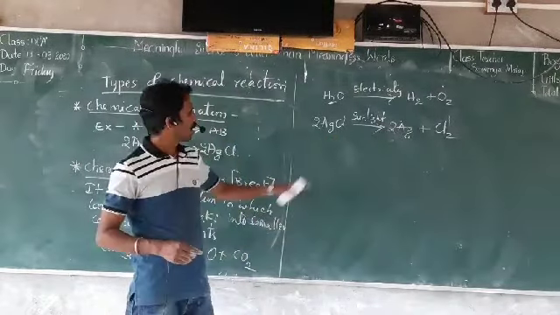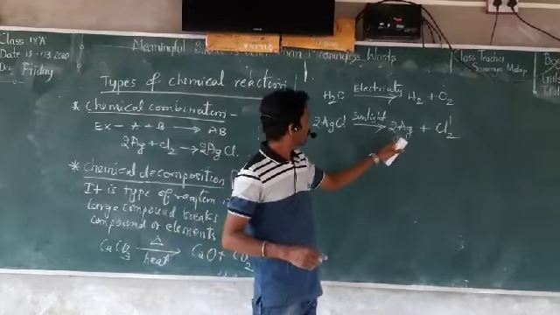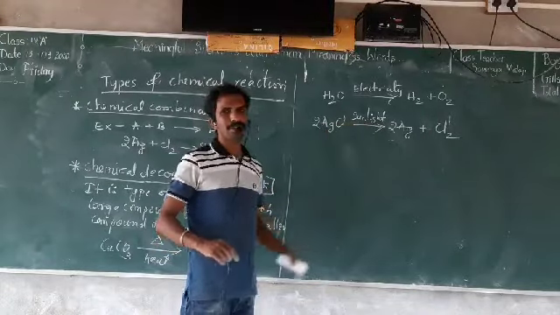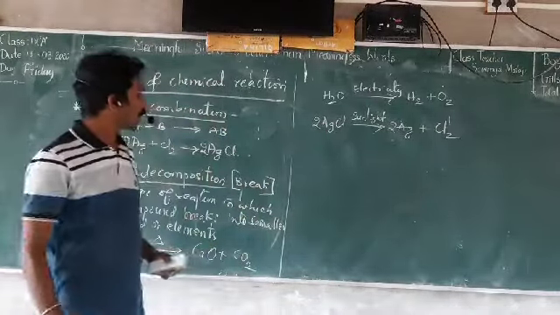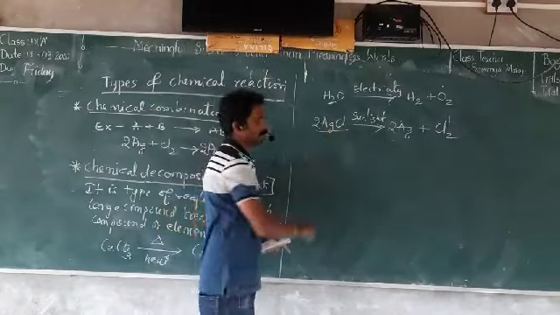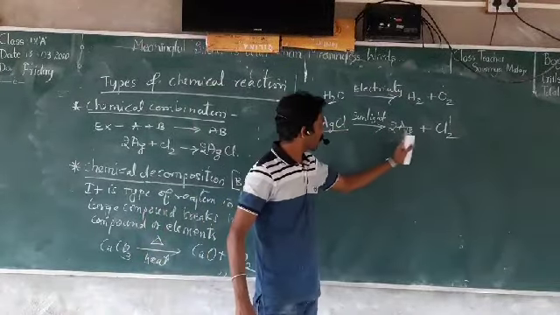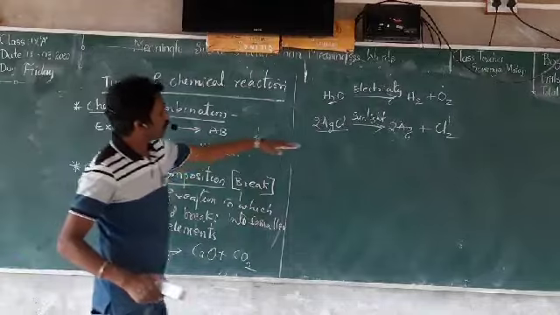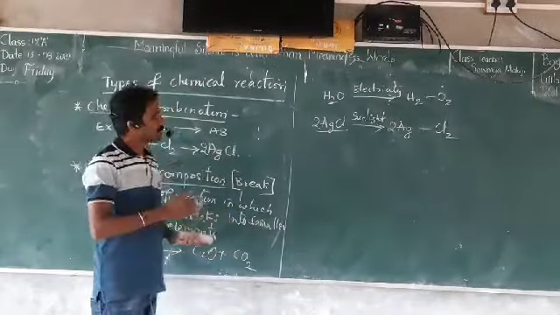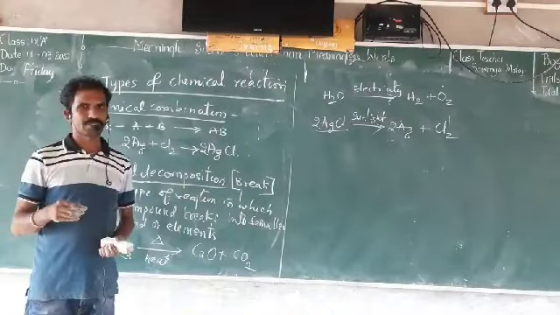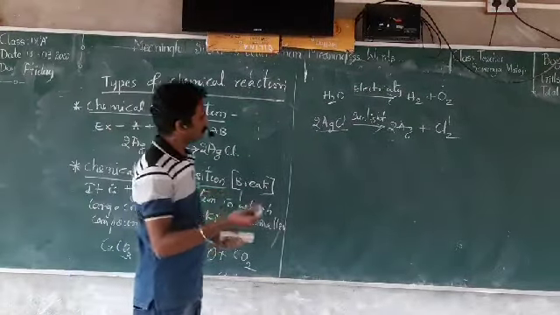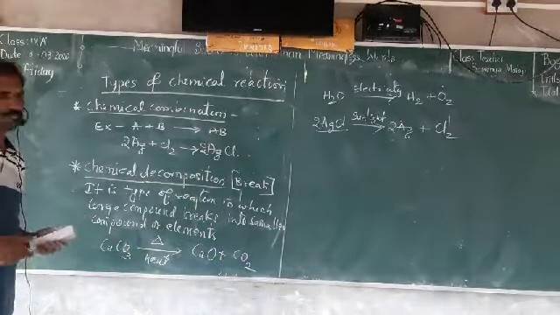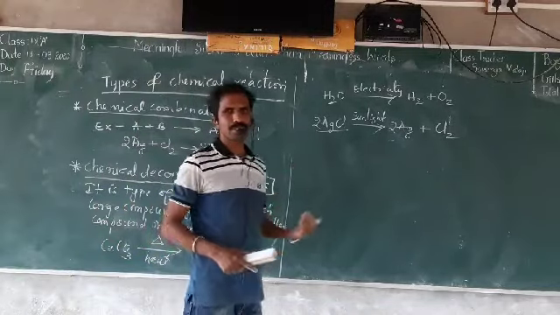Similarly, the last one, silver chloride breaks into silver and chlorine. This happens by help of sunlight. Sunlight is made to fall on this. The AgCl breaks into Ag plus Cl2. This is the example where sunlight falls on that. When light falls on that, it will break into two different elements. So like this, we can give some more examples in this also.